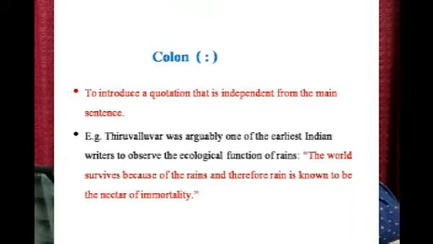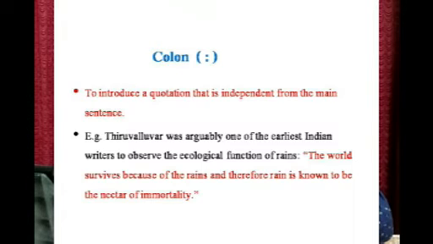Then to introduce a quotation that is independent from the main sentence. So, again we have got a quotation coming, but we want to say that it is independent from the first sentence. The first sentence is: Thiruvalluvar was arguably one of the earliest Indian writers to observe the ecological function of rains.